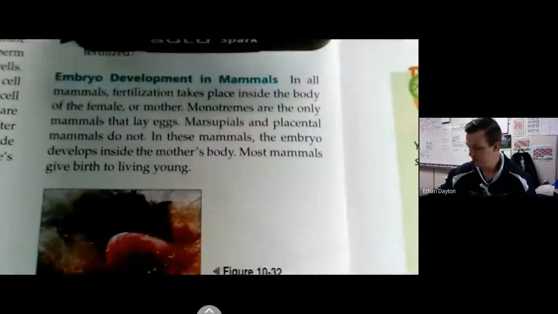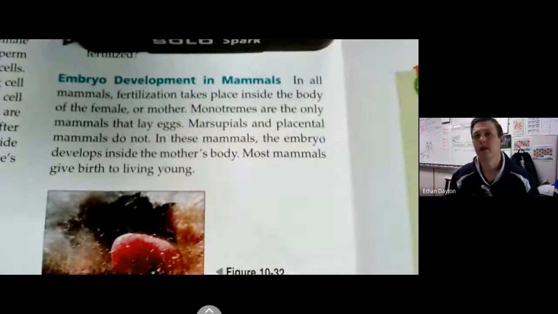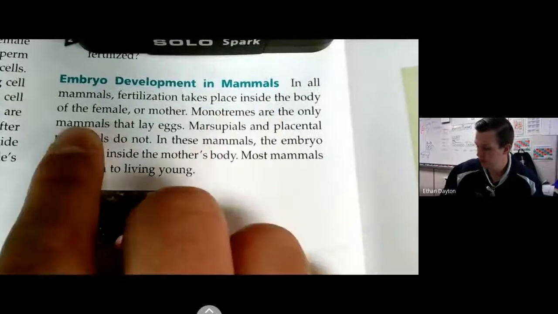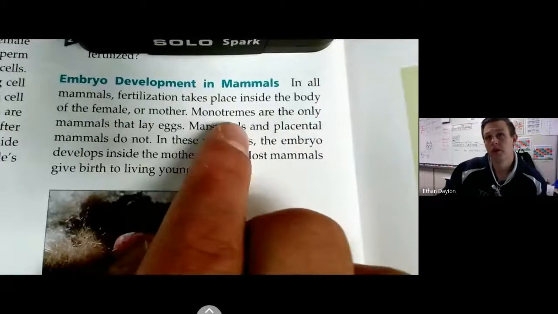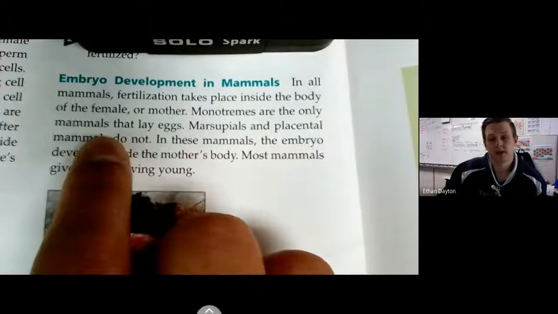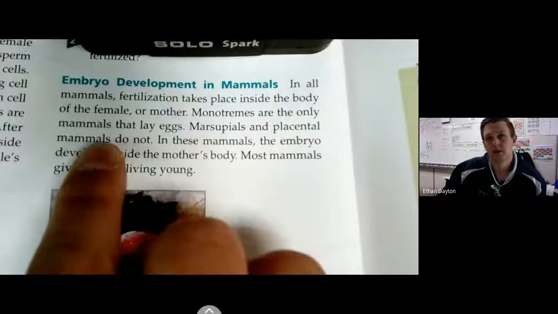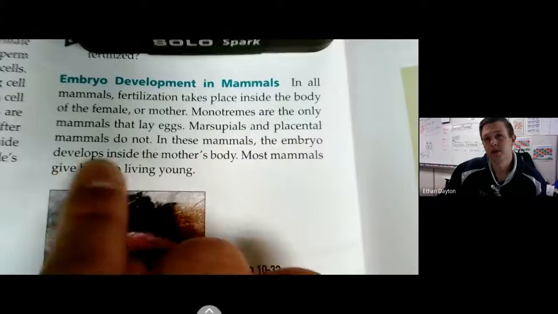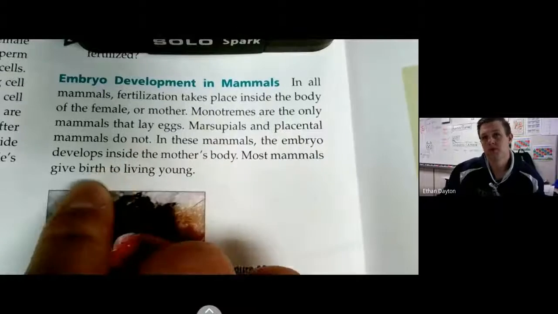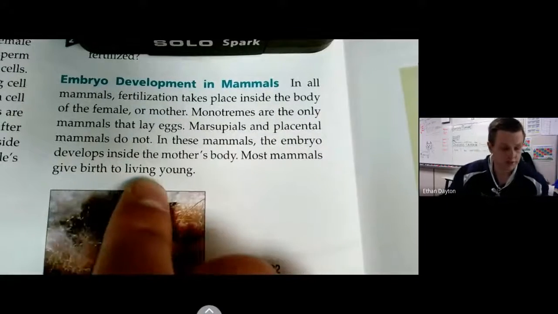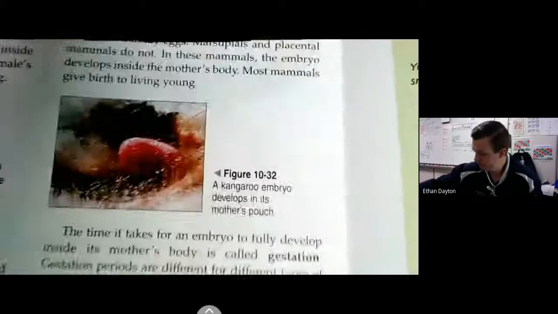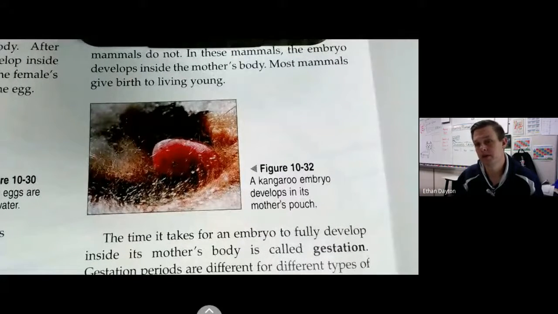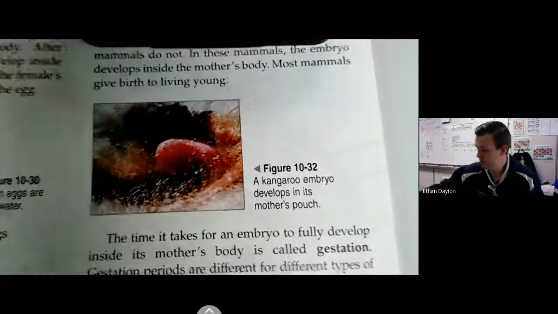Okay, then we have embryo development in mammals. In all mammals, fertilization takes place inside the body of the female or mother. Monotremes are the only mammals that lay eggs. Marsupials and placental mammals do not. In these mammals, the embryo develops inside the mother's body. Most mammals give birth to living young. Here is a kangaroo embryo developing in its mother's pouch.